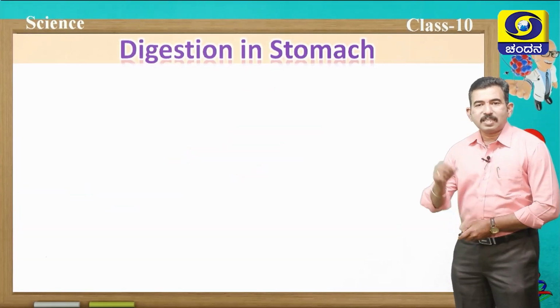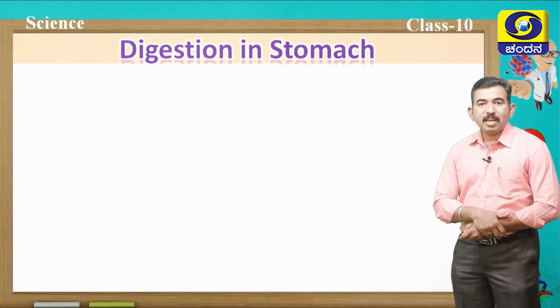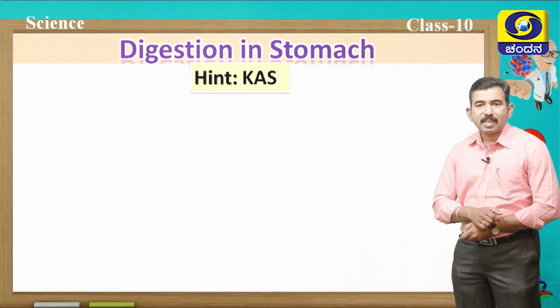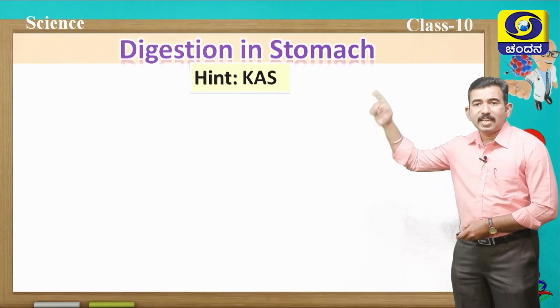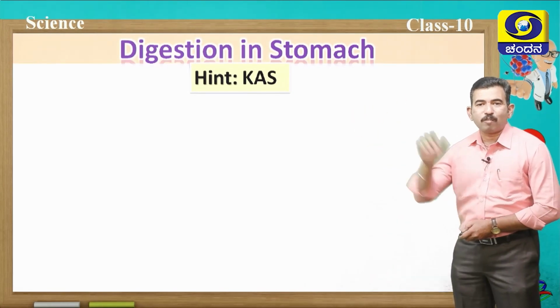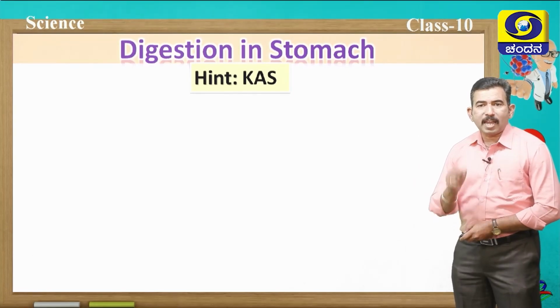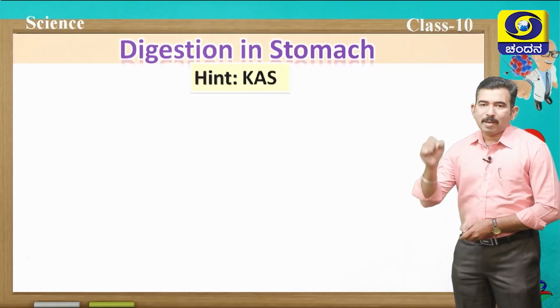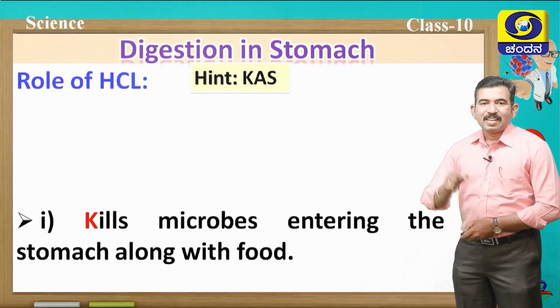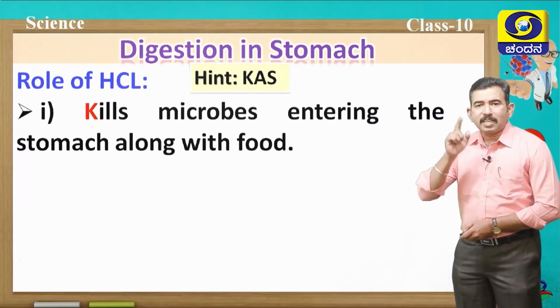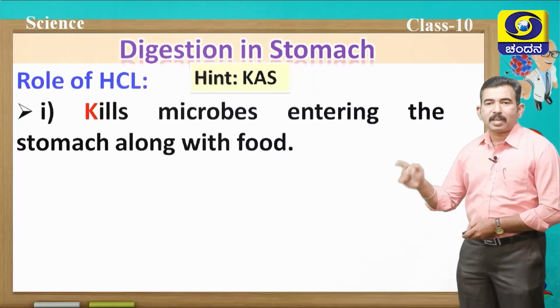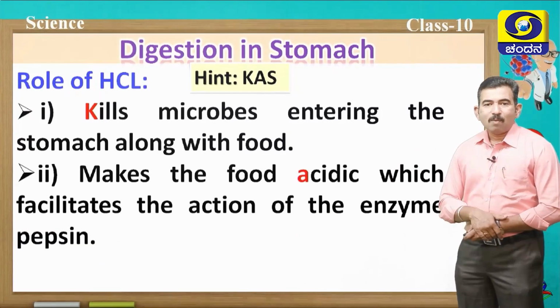Now next let us discuss the role of HCl. Here I want to give you a small hint. Remember KAS to write the function of HCl. What do you mean by K? What do you mean by A? What do you mean by S? Okay, let us see. K means it kills the microbes entering the stomach along with the food. What is A?